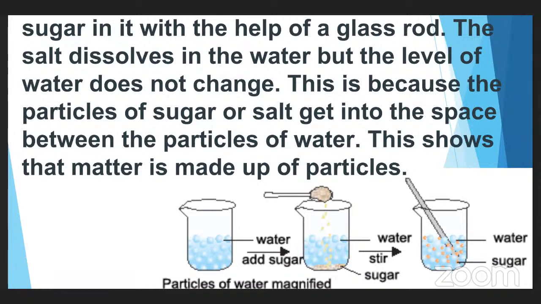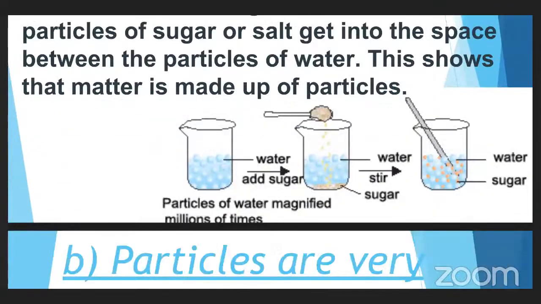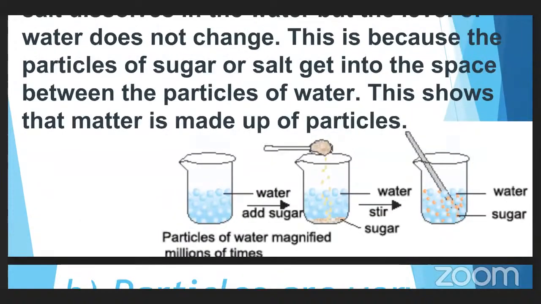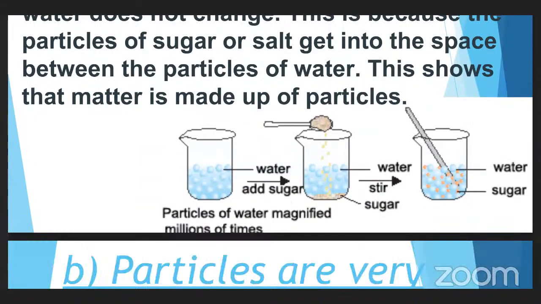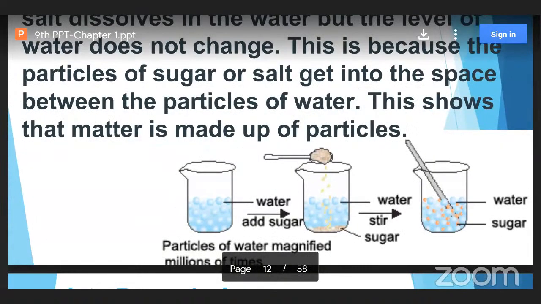What does this show? This shows that matter is made up of what? Particles, isn't it? From this experiment, what can we conclude? Matter is made up of particles. Because matter is made up of particles, only then is it able to occupy the spaces between the tiny particles, isn't it? Now you can watch the figure here.